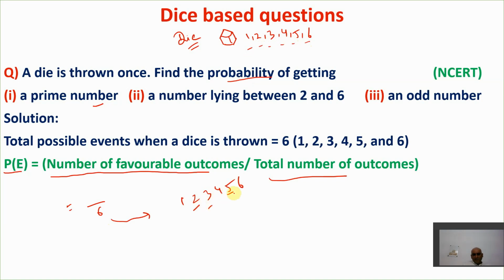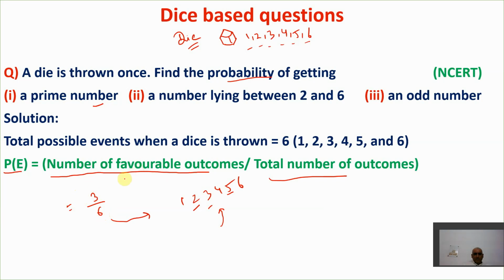So the total number of favorable outcomes is 3.